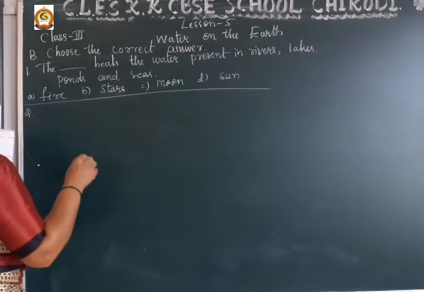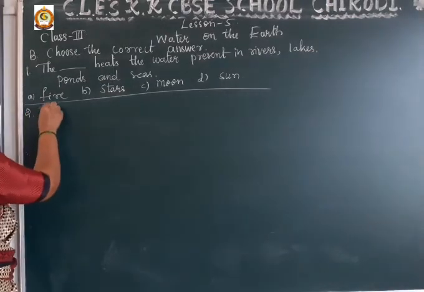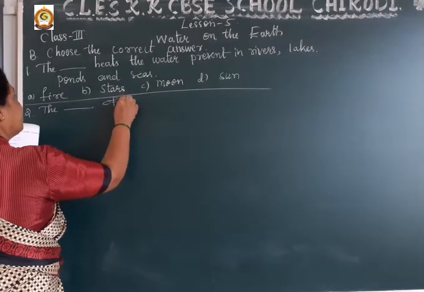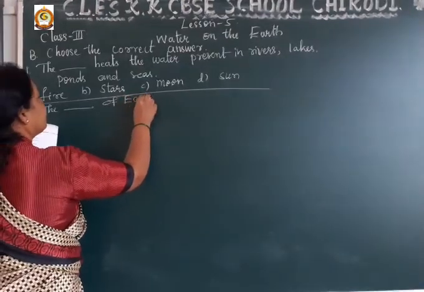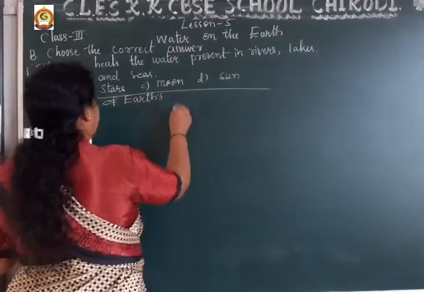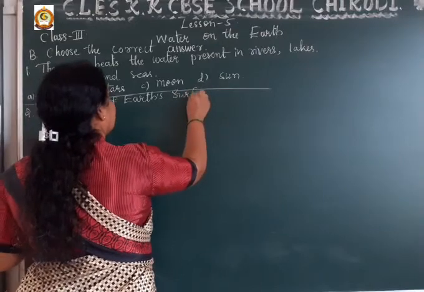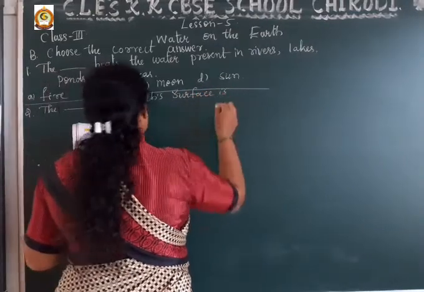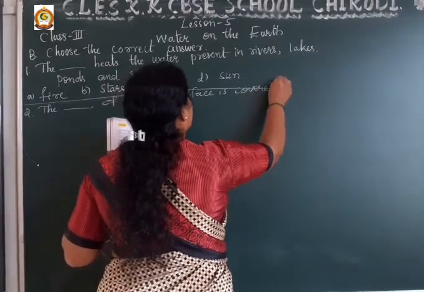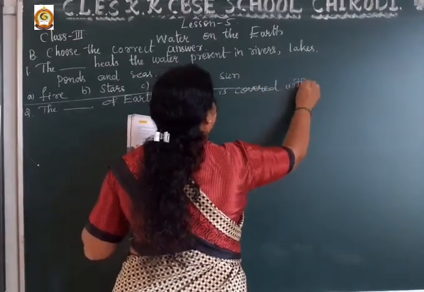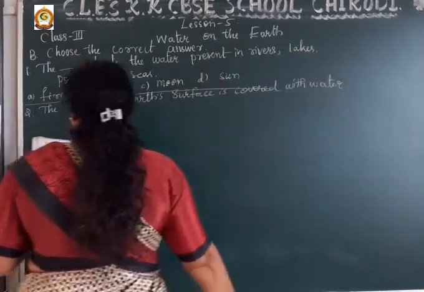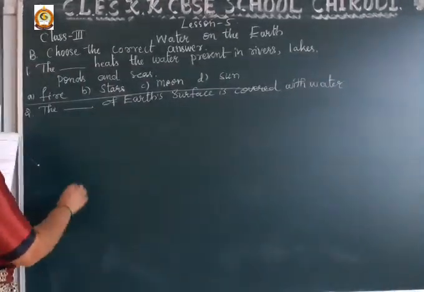Number 2: the dash of Earth's surface is covered with water.